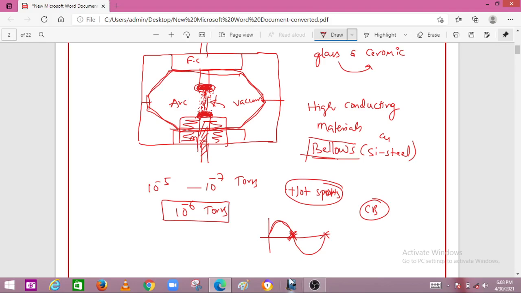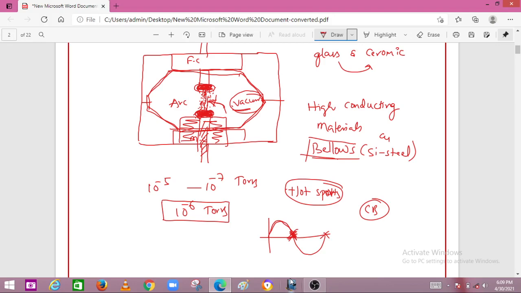As and when the arc is struck between the two contacts, the contact materials are heated and form a hot spot, and they are easily vaporized and create a conducting medium for the arc path in the vacuum. When the arc reaches the natural current zero position, the vacuum, which has the highest dielectric strength, easily quenches the arc, and the vapor is recondensed on the contact surface. That's how the arc is extinguished in the first half cycle only. This is one of the advantages of the vacuum circuit breaker.